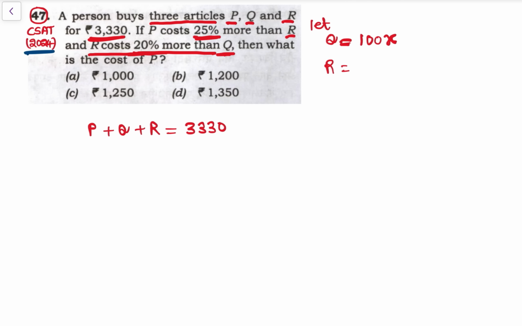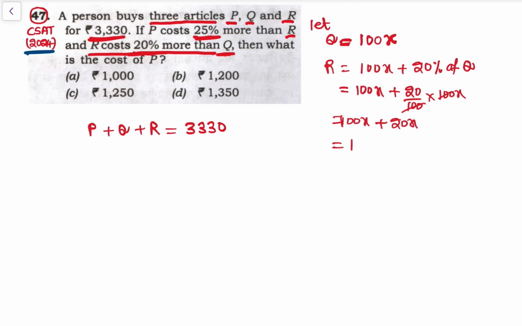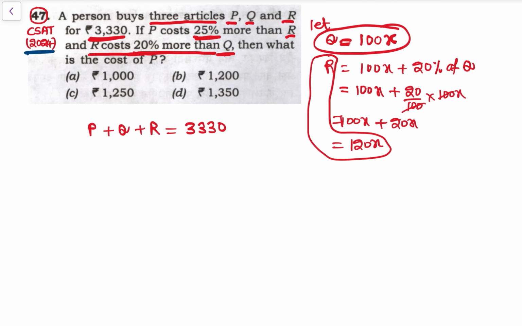R का cost is 20% more than Q. So that is 100x plus 20% of Q. That is 100x plus 20 by 100 into 100x. See, 100 cancel. So it is 100x plus 20x. So that is 120x. So R हो गया कितना? Cost, that is अगर Q का 100x है तो R का 120x.